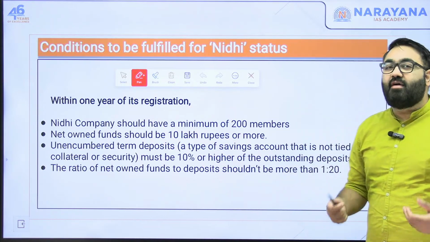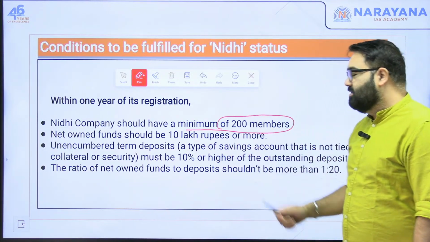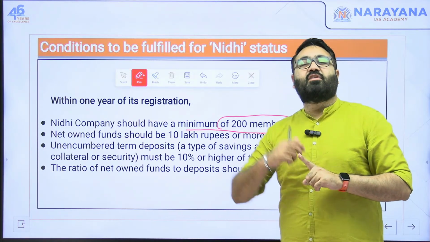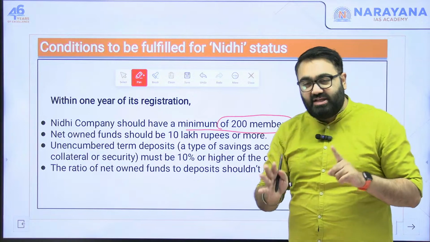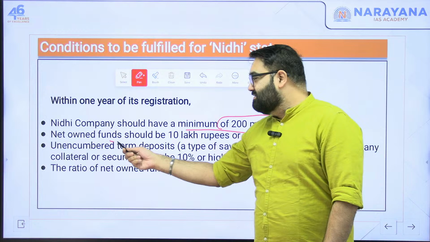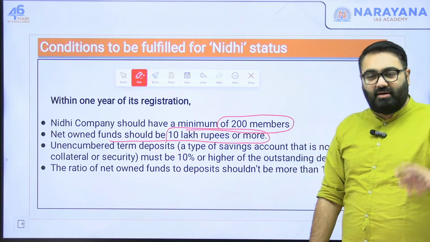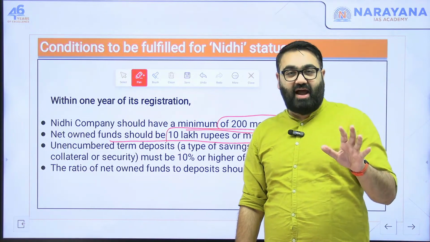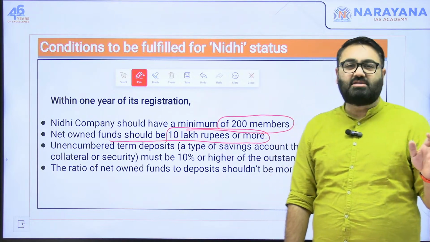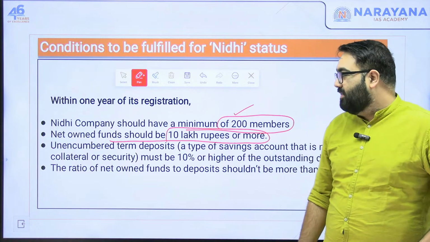First, within 1 year of registration, the company should have minimum of 200 members. So the starting point was minimum 7 members, but within 1 year, you have to grow to at least 200 members, if not more than that. Second, net funds within 1 year should be 10 lakh or more. As I said, we start with at least 5 lakh, that is a minimum, but within 1 year, you should reach at least 10 lakh rupees. And it's not that difficult if you have reached the 200 member limit as well.